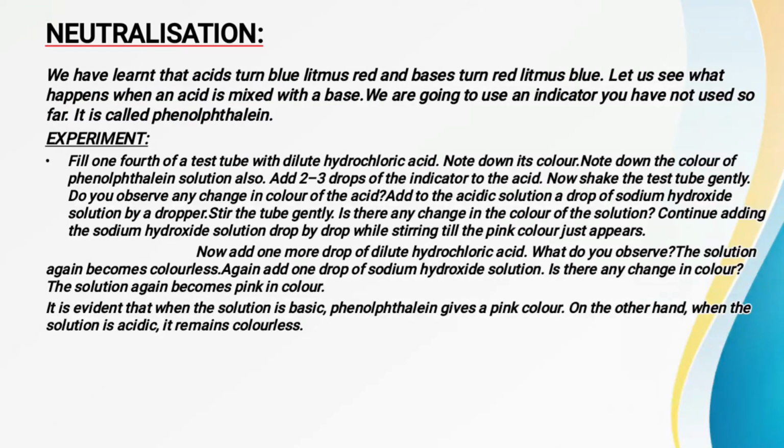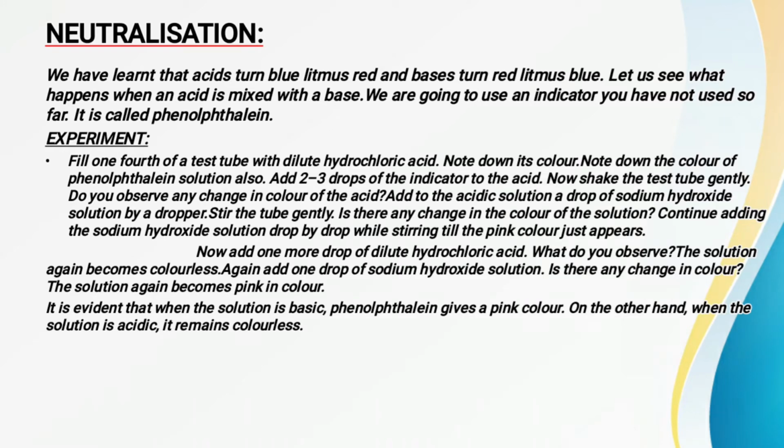Now neutralization. As we learned in the previous video, indicators help us differentiate between acids and bases, and we have also done the experiment. We have read about some natural indicators: the China rose indicator, a very common indicator found in our home called the turmeric indicator, and the litmus paper, which is widely used in laboratories. All these are very common indicators.